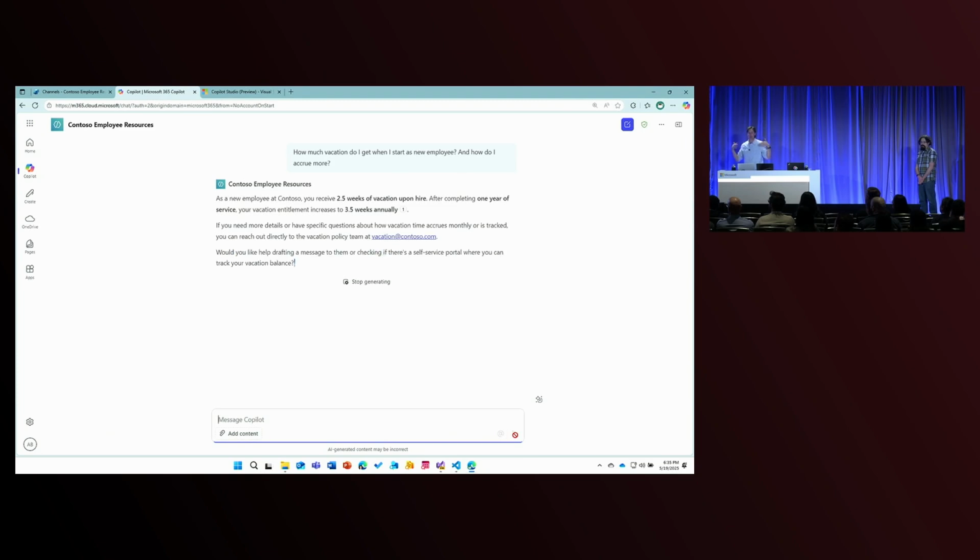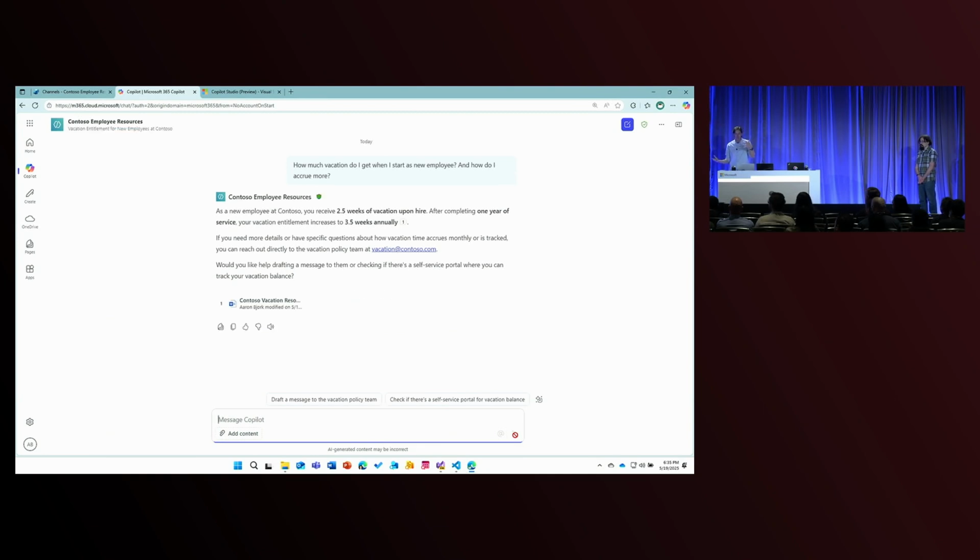Now here, this is sort of the employee view, right? So I don't get all that chain of thought, I don't get all that debugging tools, but this would be the forward-facing view of that exact same answer. So very, very cool, and again, very, very easy to use and deploy, all right there.